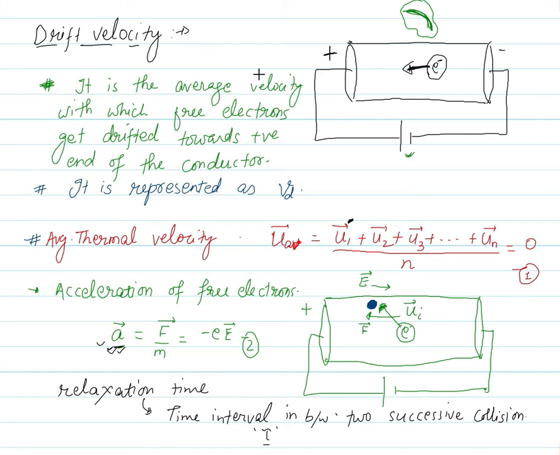So let's write that velocity. How would you write the velocity achieved by free electrons? Let us write v1 vector first. As we all know, the first equation of motion is v equals u plus at. So v1 equals u1 plus a vector tau 1.